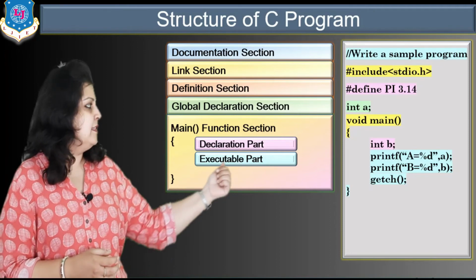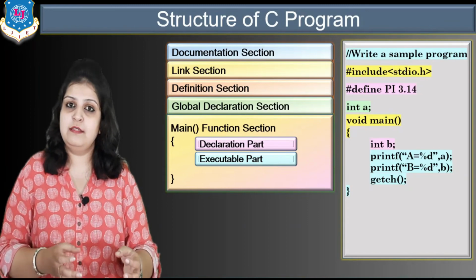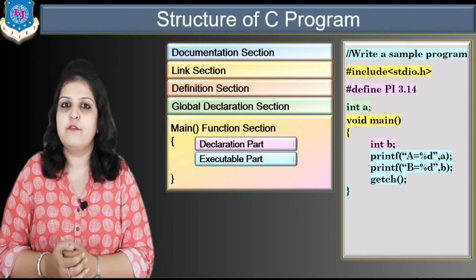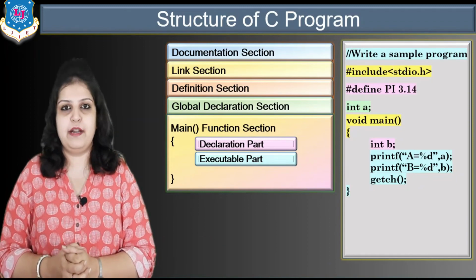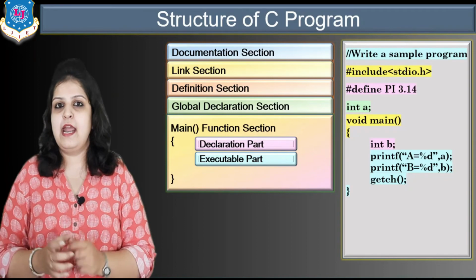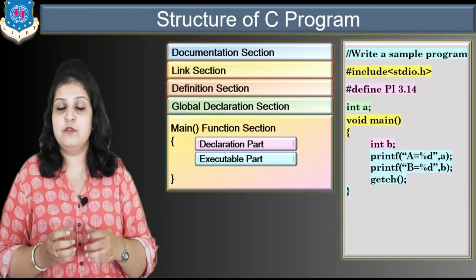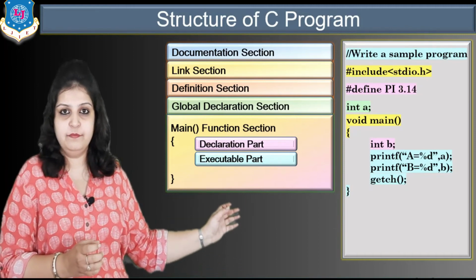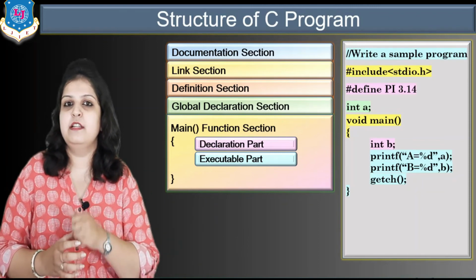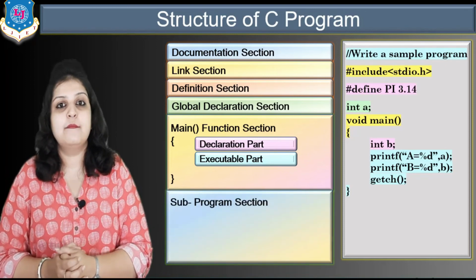So here in the example, int b is the declaration part, and when you use this b variable in your statement like c is equal to a plus b, or just print the value of b, that is called the executable part. So the remaining logic portion is called the executable part. And one more thing we have to remember, that the statements which we are going to use in the main function are always ending with a semicolon. So remember this thing.